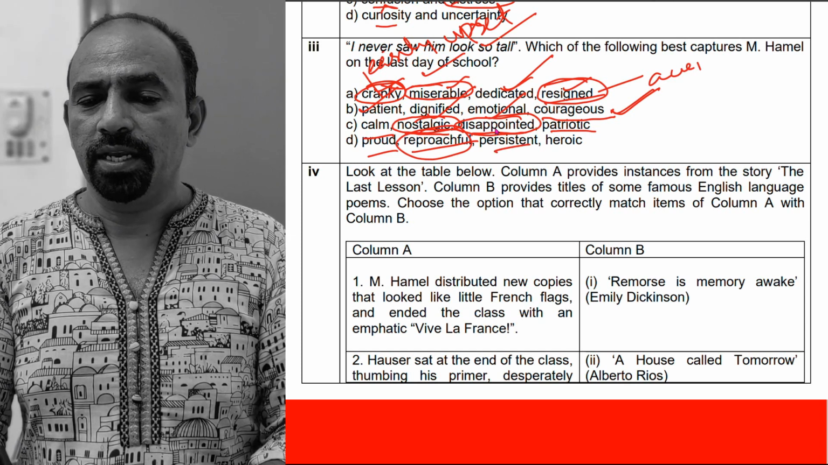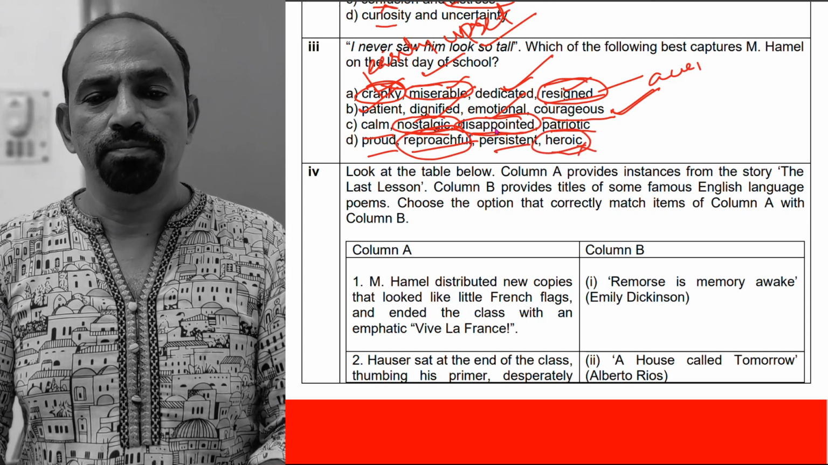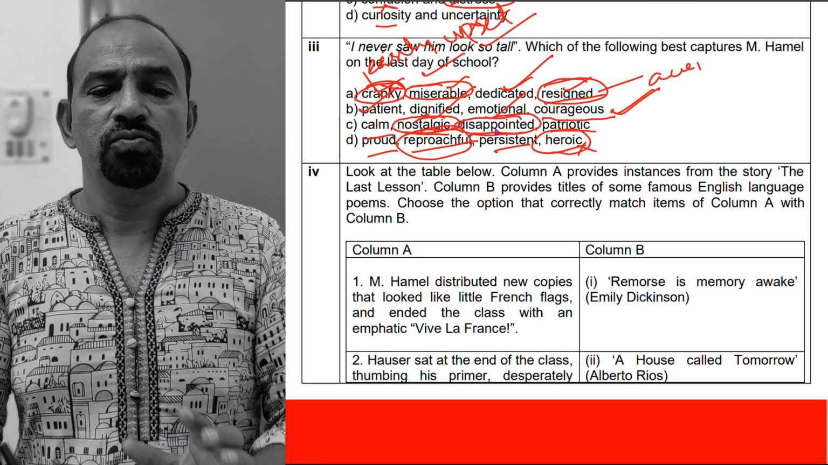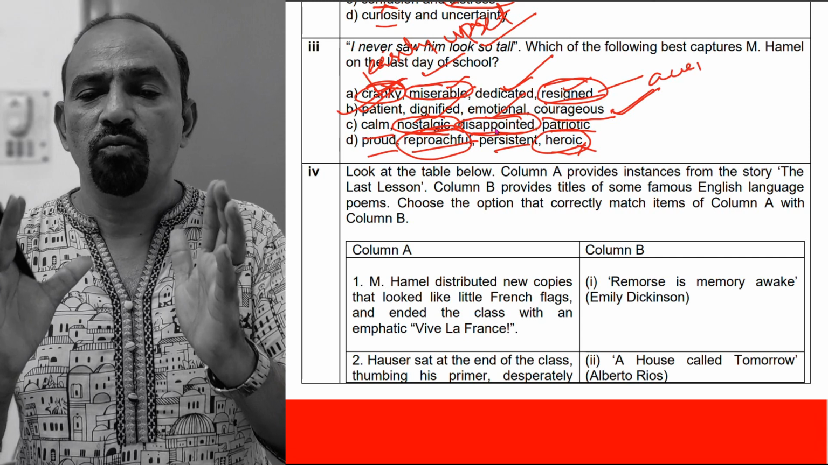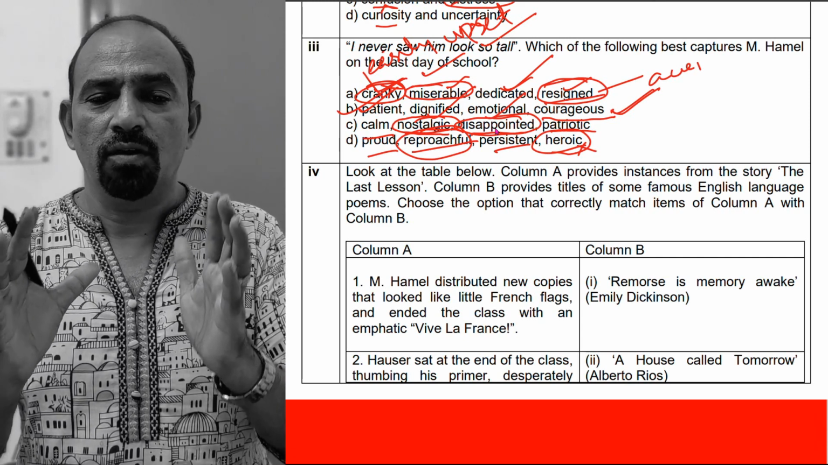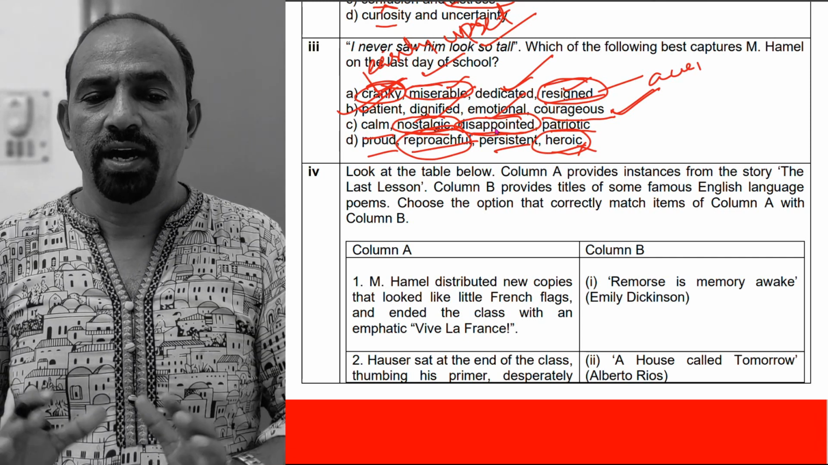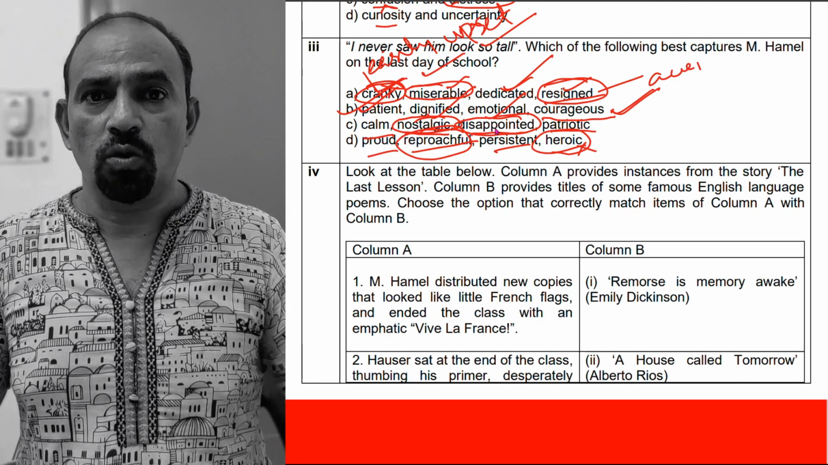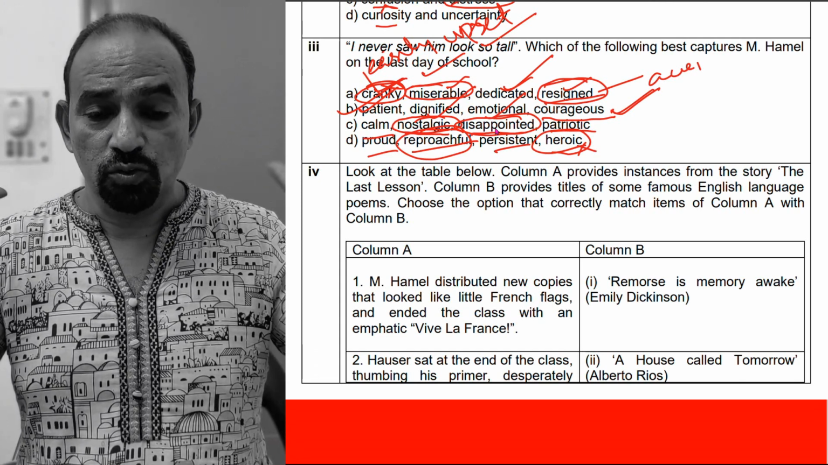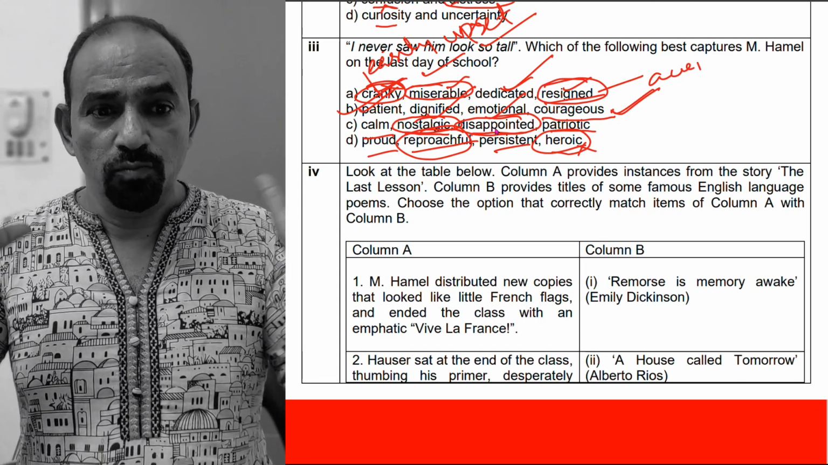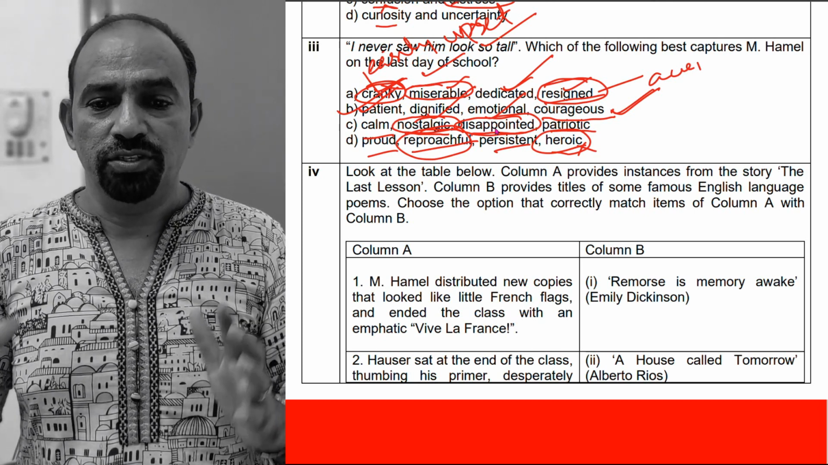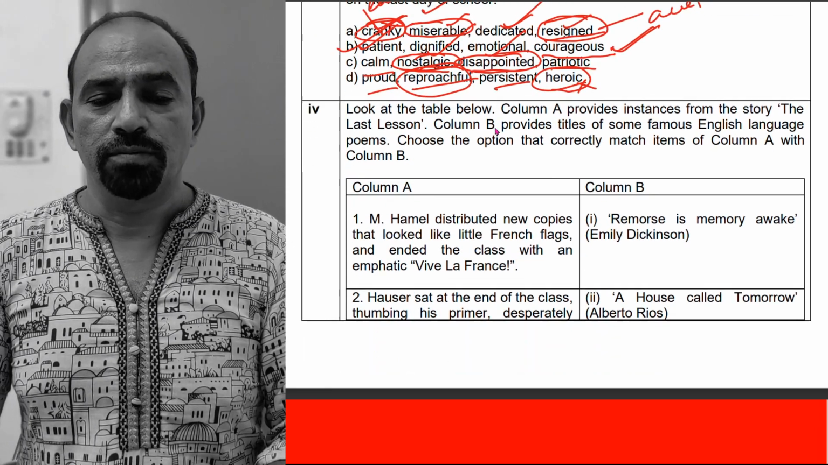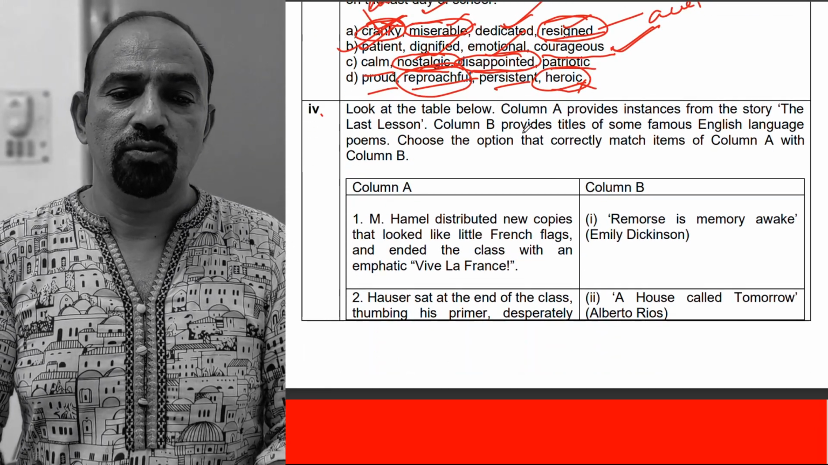Persistent and heroic. No. So out of these four options, B is somewhat similar to Monsieur Hamel on the phrase "I never saw him look so tall," which means that he was so courageous, he was emotional, he was dignified, and he was patient. That is the right option. Look at question number 4.